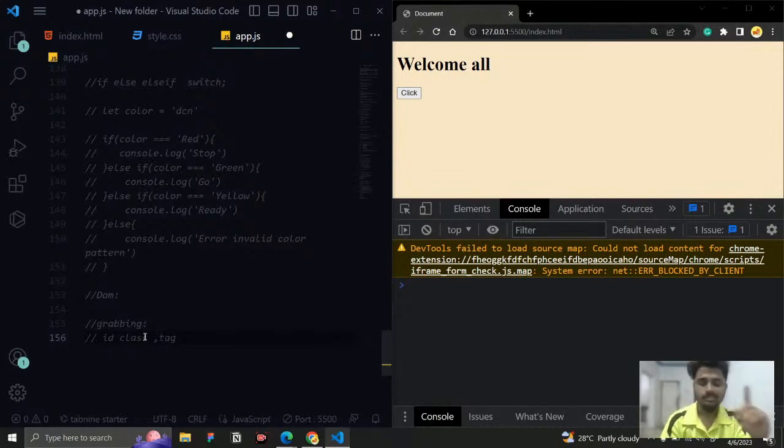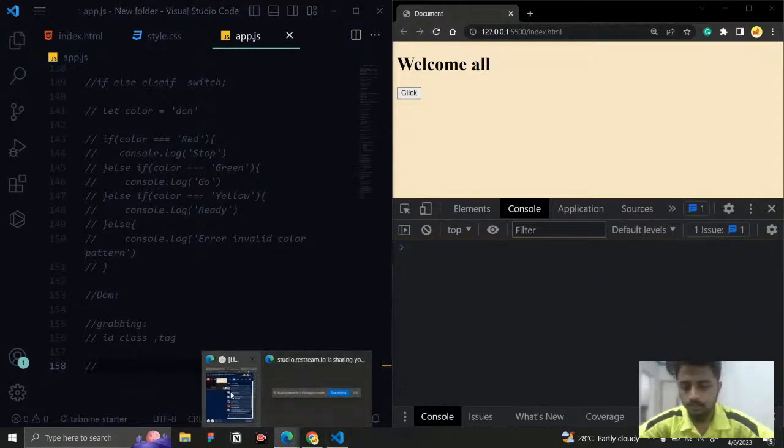So now we're going to discuss how to grab an element based on their ID only. In tomorrow's class we will discuss how to select with the other things. Right now we're going to discuss how to fetch an element based on their ID. To fetch an element based on their ID, we have a method. The DOM is nothing but an object, so there are some properties and methods we can use to manipulate it, like inner HTML.